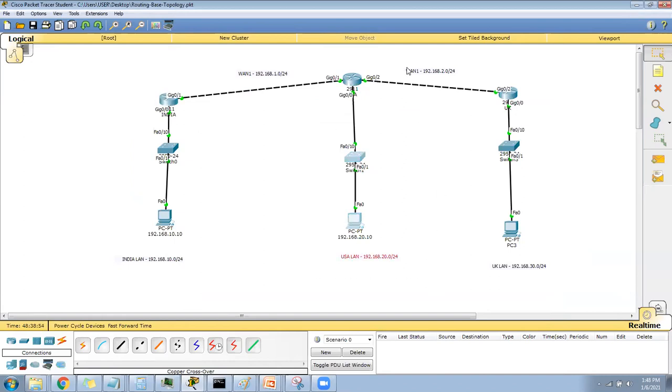Three. Exactly, one, two, and three. These three networks. So you need to add all these three static routes in the India router.